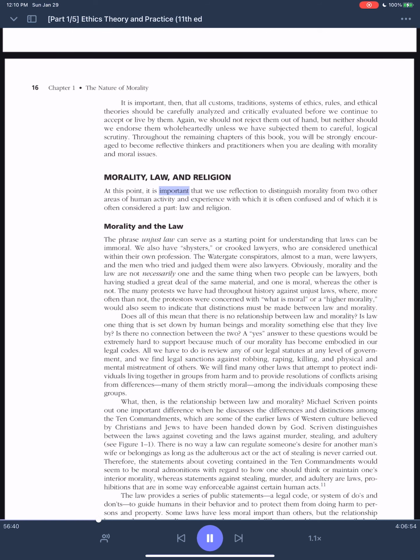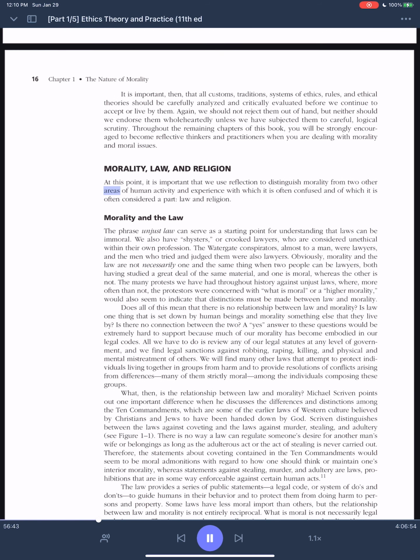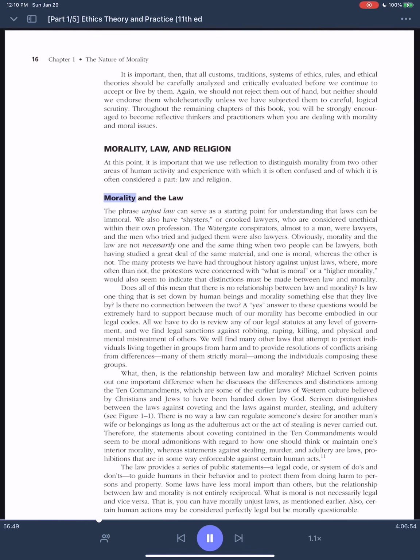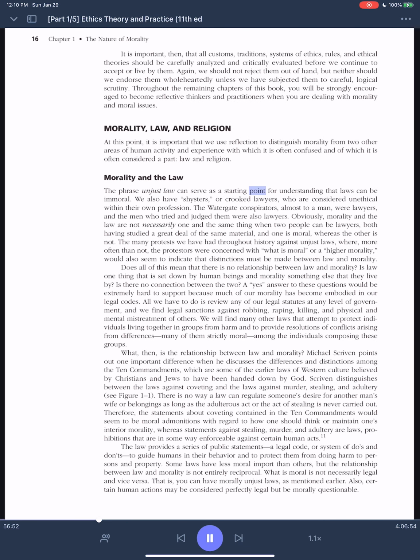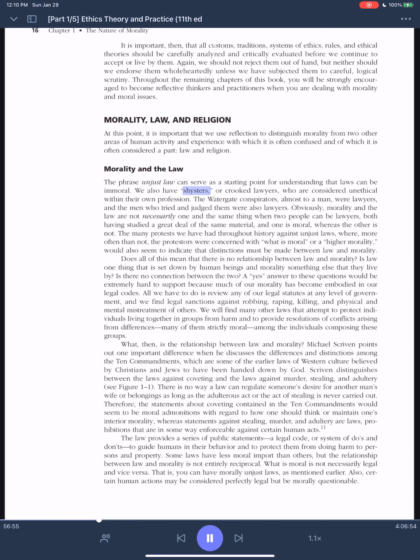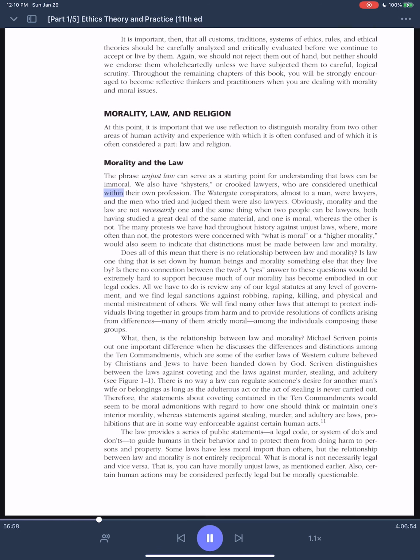At this point, it is important that we use reflection to distinguish morality from 2 other areas of human activity and experience with which it is often confused and of which it is often considered a part: law and religion. Morality and the law. The phrase unjust law can serve as a starting point for understanding that laws can be immoral. We also have shysters, or crooked lawyers, who are considered unethical within their own profession.